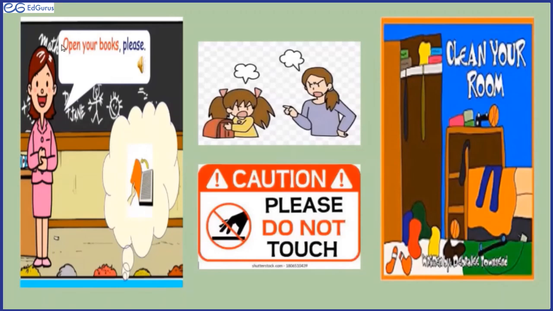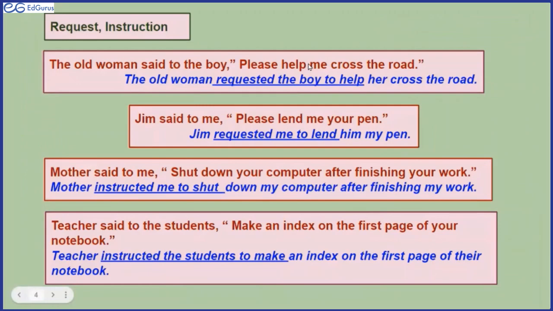You added to infinitive, right? To open your books, to open their books. Yes, wherever required, you change the pronouns. But you did not use that. You did not do anything else. You simply added to. This is how you have to change, except in one situation. One or two situations. What are those one or two situations that I will discuss?